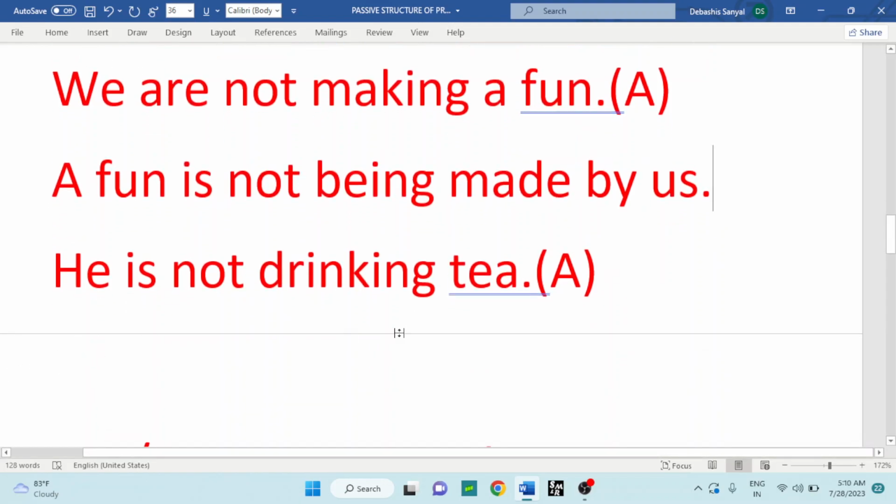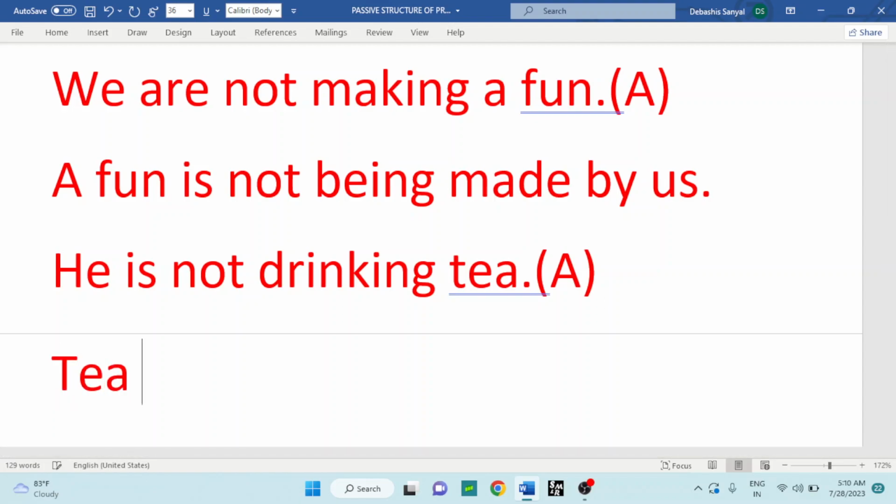He is not drinking tea. Then tea, it is an uncountable noun and it takes a singular verb.